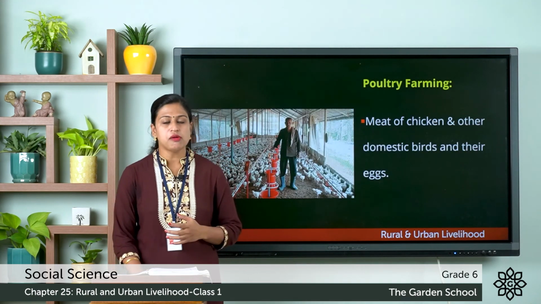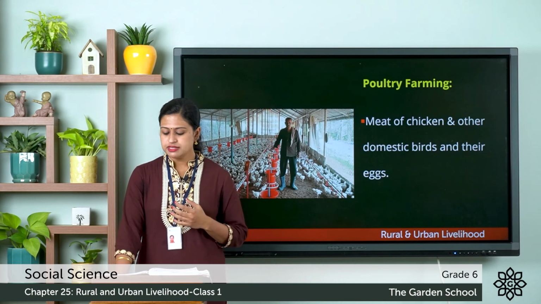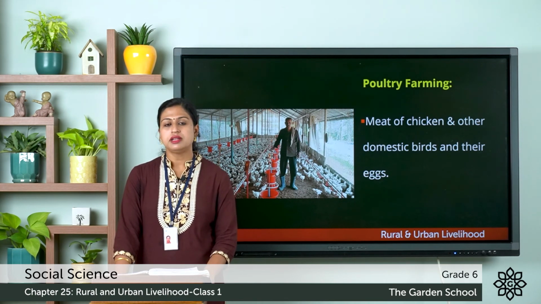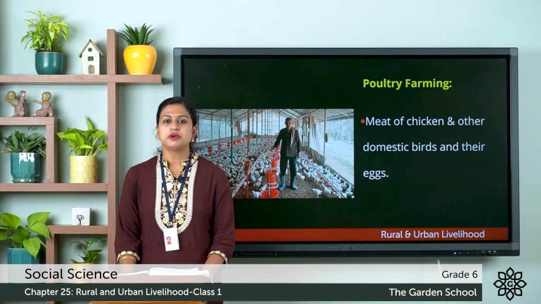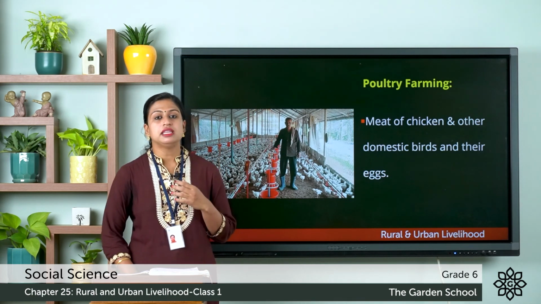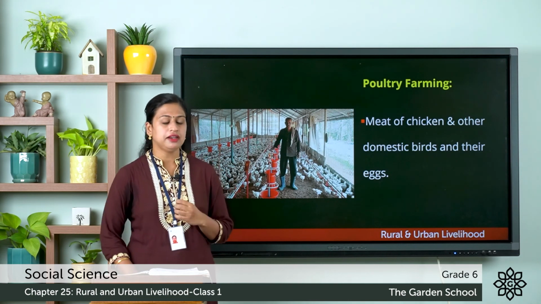Now another form of animal husbandry is poultry farming, which raises domesticated birds such as chicken, ducks, turkey and geese to produce meat and eggs for food. So this was about the means of livelihood of the people living in rural areas.